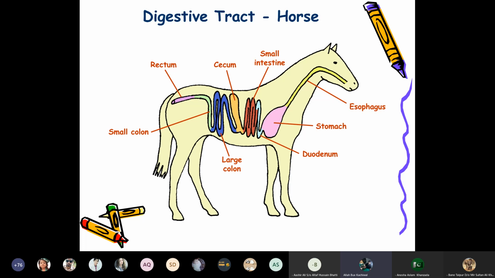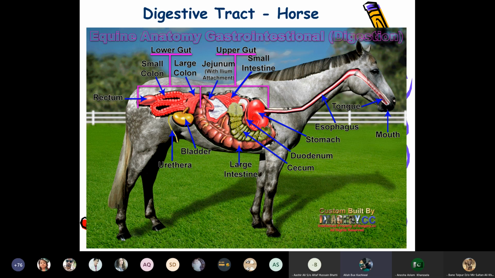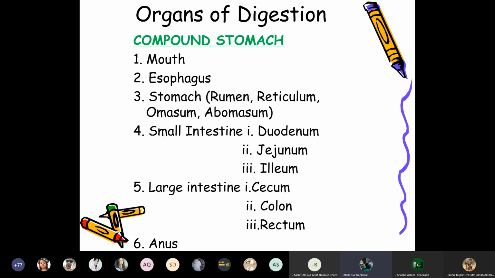The large intestine consists of a cecum, then the large colon, small colon, and rectum, and lastly there is an anus. This picture also shows the salivary glands in the mouth, then the liver, as well as the pancreas, which assist in digestion. The liver and the pancreas provide the enzymes for digestion.